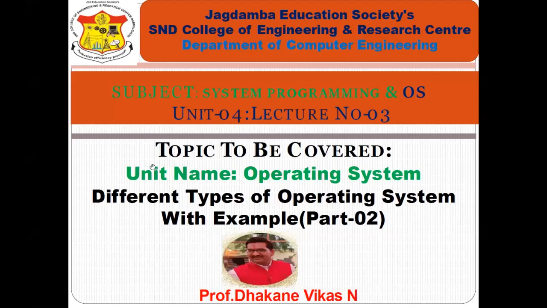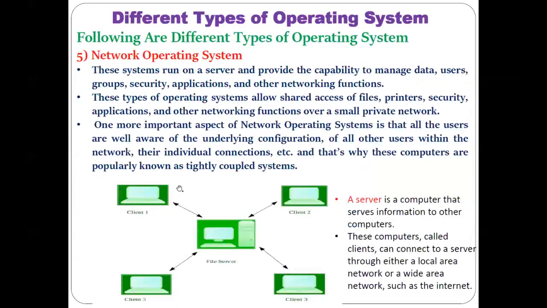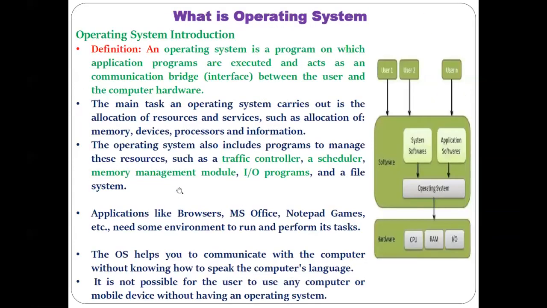So today we just continue with our previous topic. Last time we discussed the different types of operating system with examples. We started this session last time, and in the previous lecture we discussed the first four types of operating system: the batch operating system, then the multi-programming operating system, then the multi-processing operating system, and also the time sharing operating system.